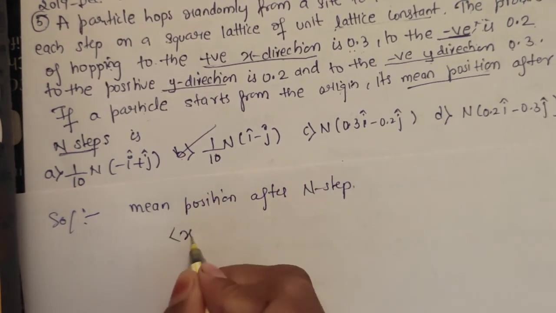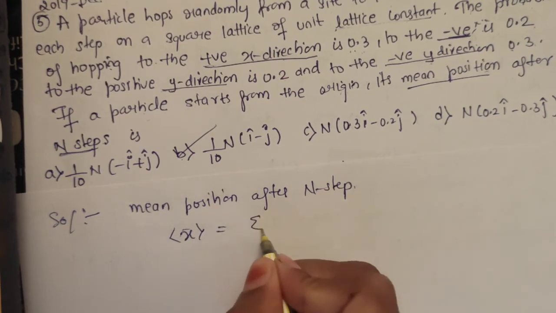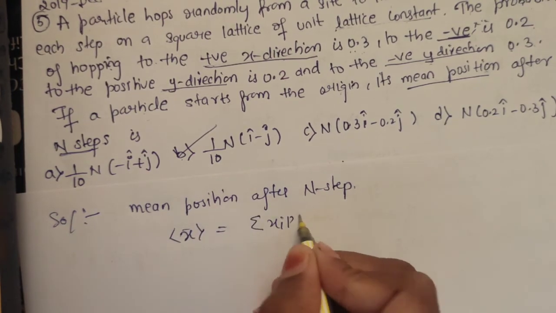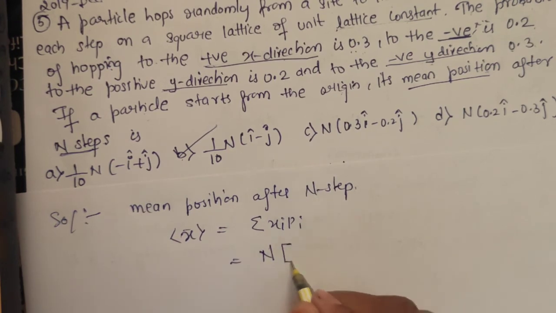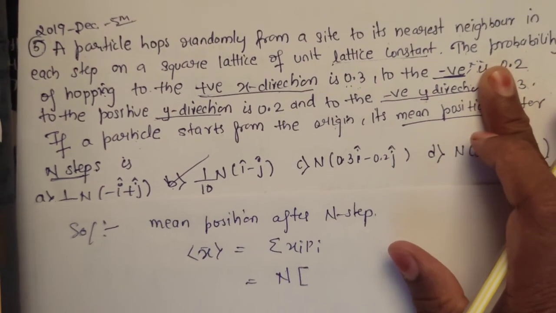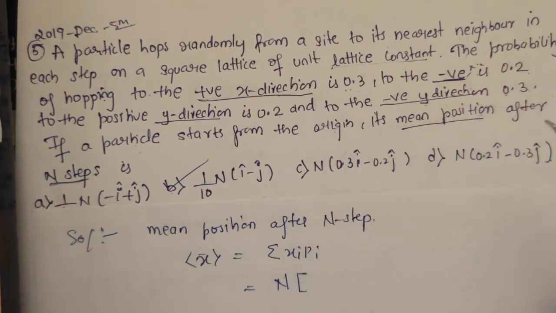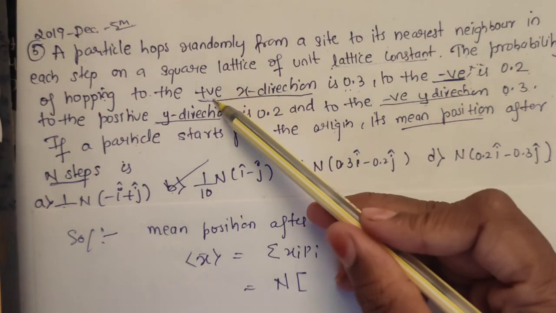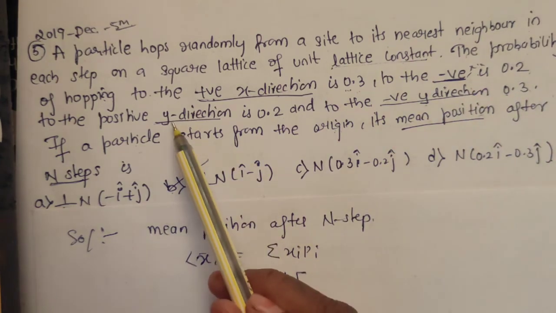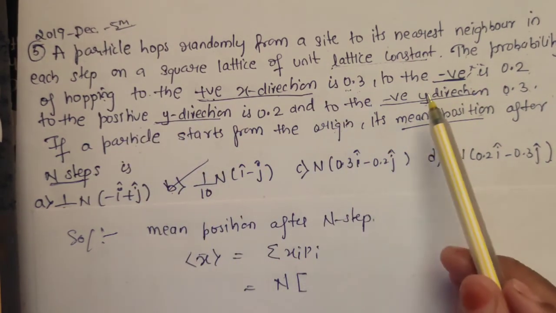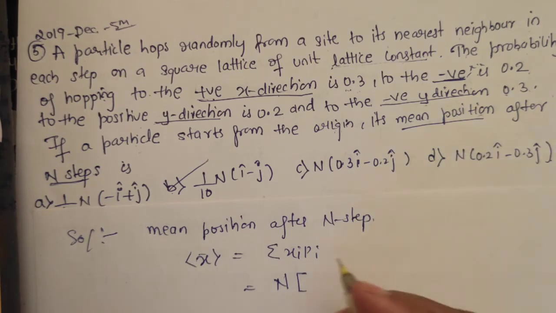So here we can represent the mean in terms of this, that is sum of xi pi. Now they are asking for n steps. From the given question, they have mentioned the directions. What happens in positive x direction, how much, in negative x direction, how much, in positive y direction and negative y direction. Just write those values.